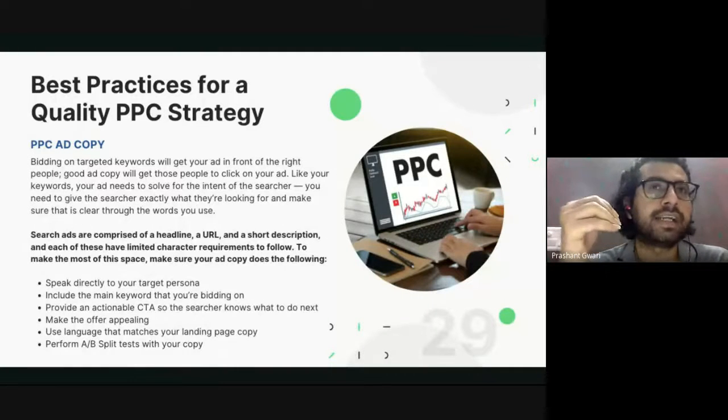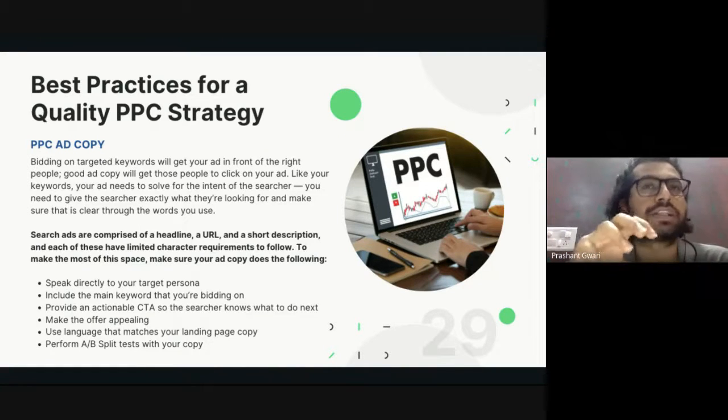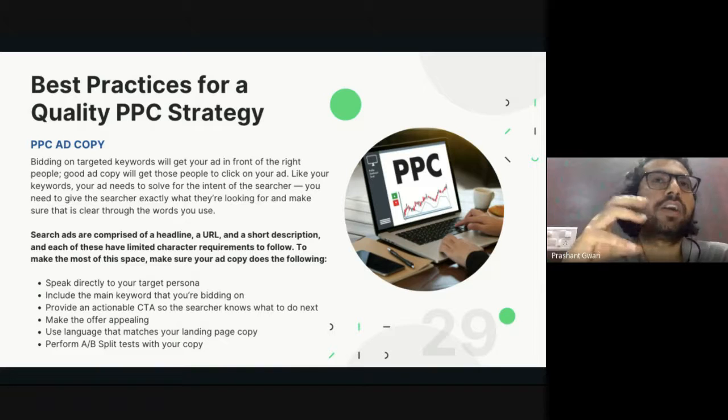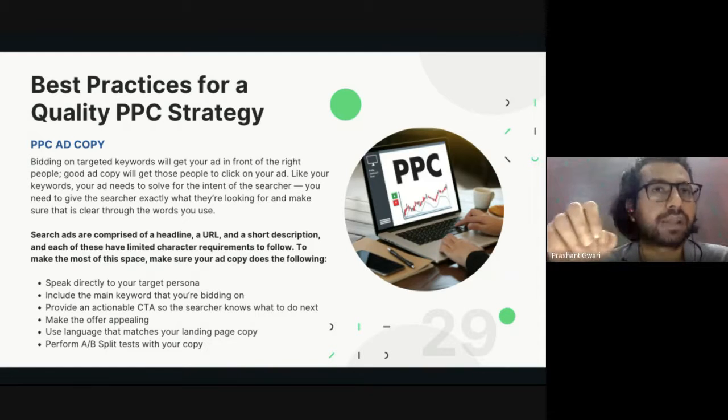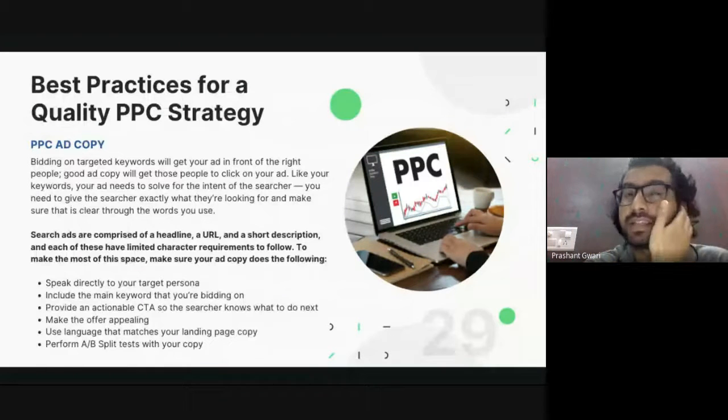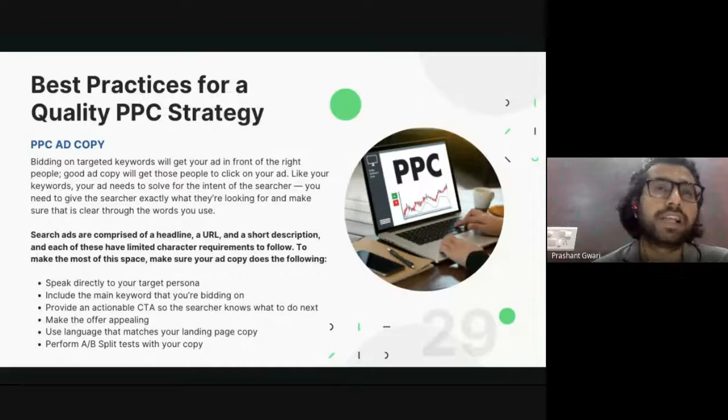If the searcher's intent is looking for the best digital marketing course, you have to mention in your ad copy that this is the best, or India's best digital marketing course you can get, and you can learn from IIM or IIT faculty, or you will learn 30 plus tools, you will learn everything practically. That kind of thing you will add to your ad copy around your keyword, because that headline or meta description will decide whether they click on your advertisement and visit your website or not.